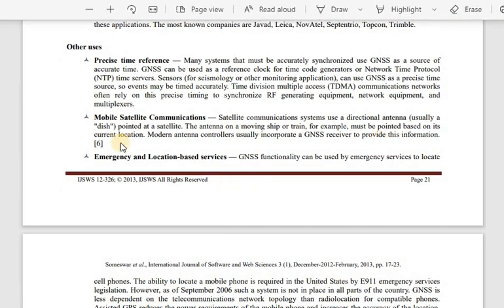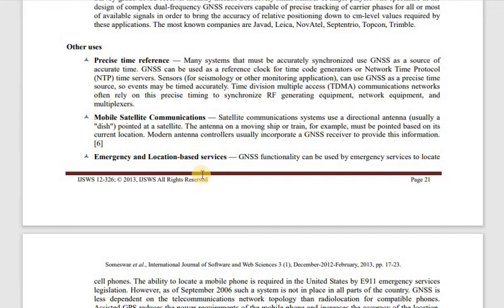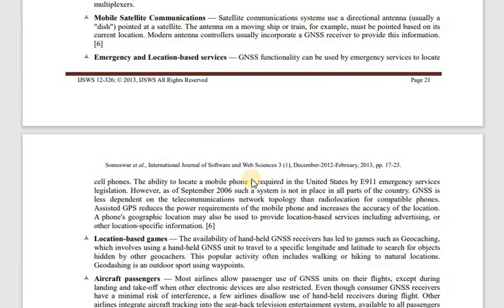Now the next one is emergency and location based services. In case of any emergency, to locate your cell phones and all, you can use these global navigation systems. The ability to locate a mobile phone is required in the US by E911 emergency service legislation. Initially, if you lost a phone, we didn't have any technology to find it out. Now everyone has GPS or navigation technology inbuilt in mobile phones.